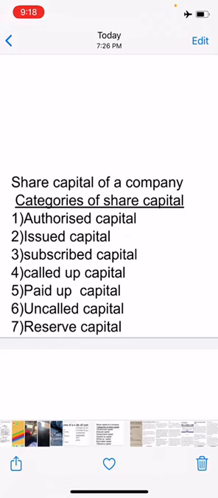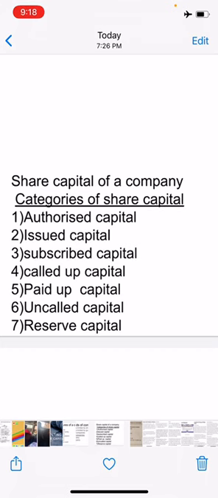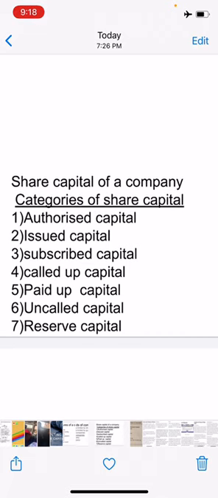Reserve capital. So what is this reserve capital? A company may reserve a portion of its uncalled capital to be called only in the event of winding up of the company. Such uncalled amount is called as reserve capital of the company. It is available only for the creditors on winding up of the company. So it is that portion of the uncalled capital which will be called up only at the time of winding up of the company. So this is called as reserve capital.